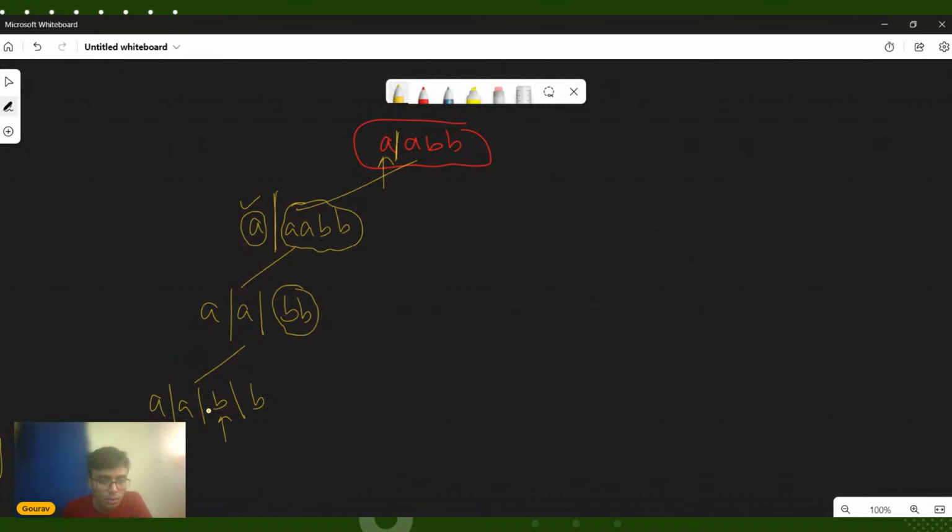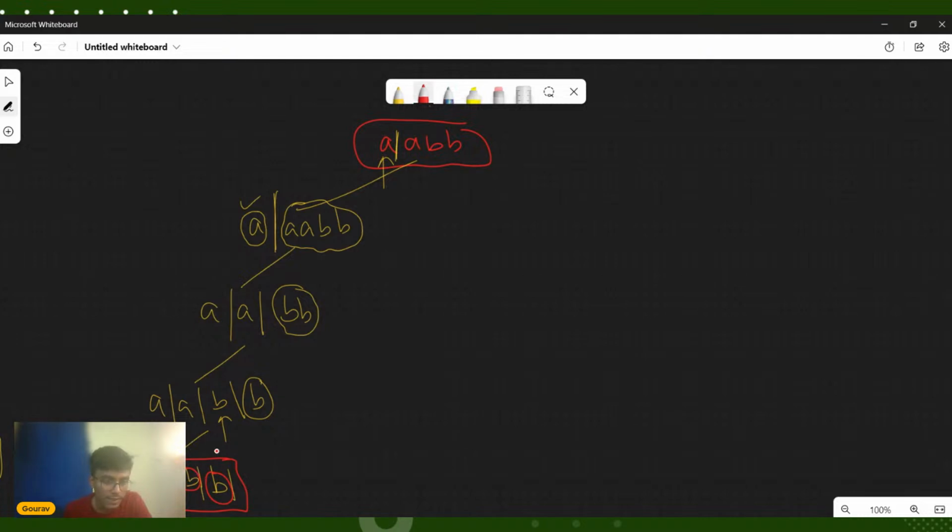I again recursively call for this piece of string, put a partition here, and once again we have received a palindromic partition. Finally, this is a palindrome, this is a palindrome, this is also a palindrome, and this is also a palindrome. So everything here is a palindrome.